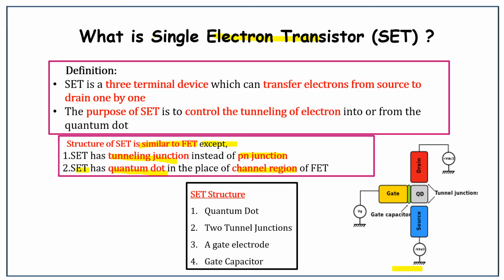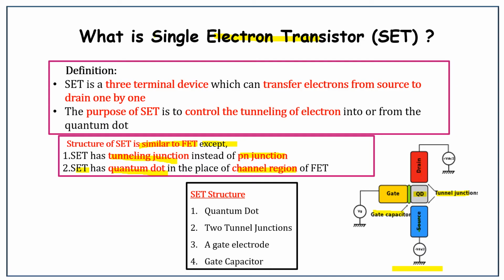The diagram represents the SET. The SET has the following parts. The first one is a quantum dot. This quantum dot is a nano size particle and there is a source and there is a drain. This quantum dot is placed in between the source and drain and is separated by a small thin insulating layer, and there is a gate. Between the gate and the quantum dot there is a gate capacitance and there are two tunnel junctions here.